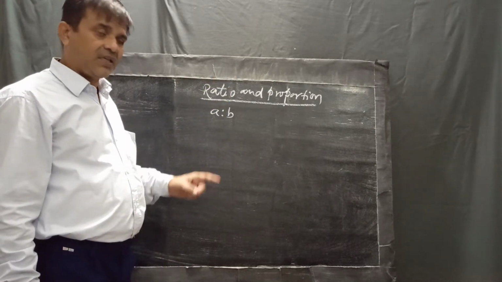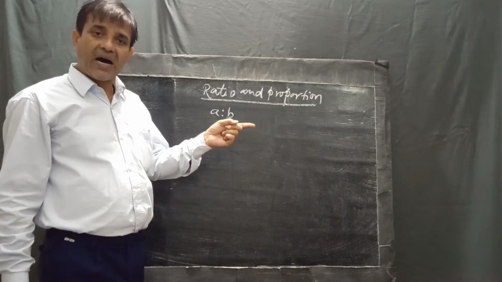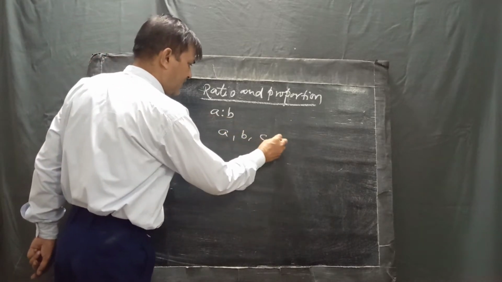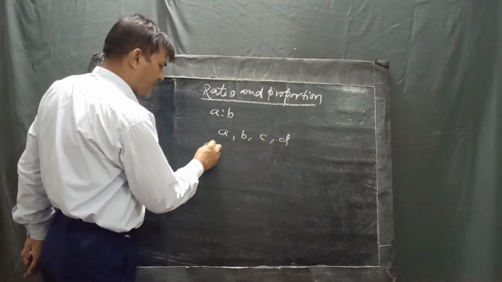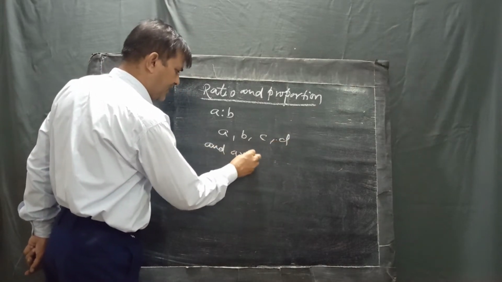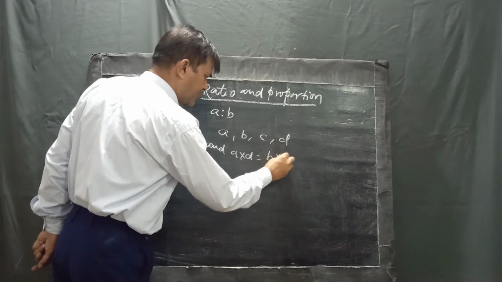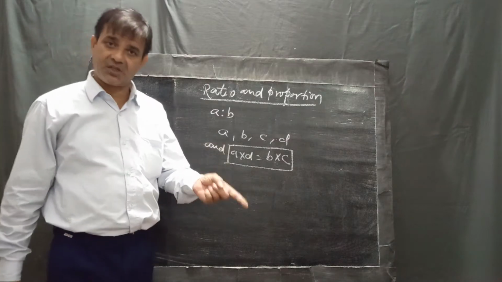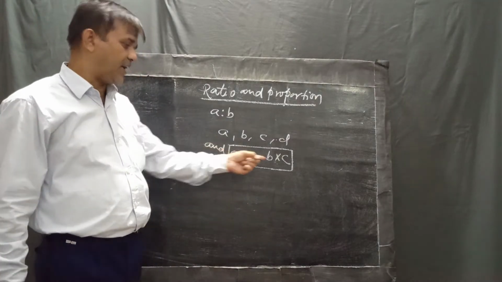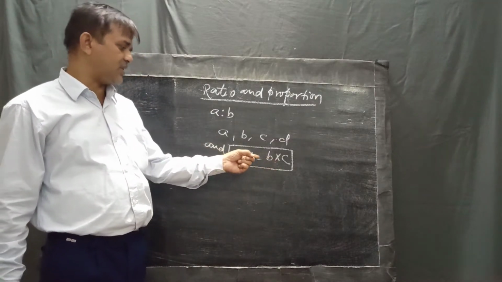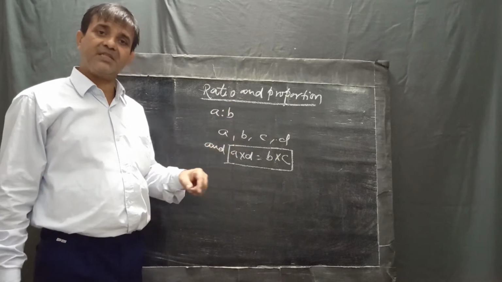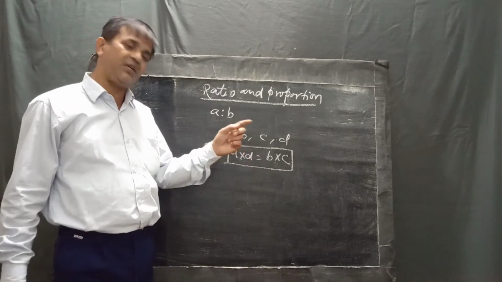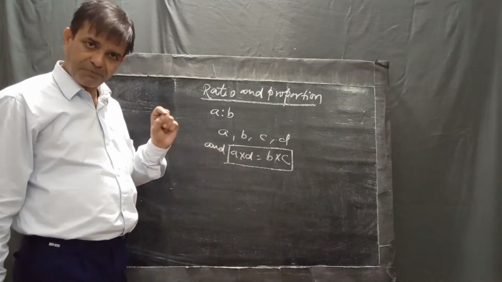If four numbers are in the form A, B, C, D, and A into D is equal to B into C, this means A, B, C, D are in proportion. If A into D doesn't equal B into C, it is not in proportion.